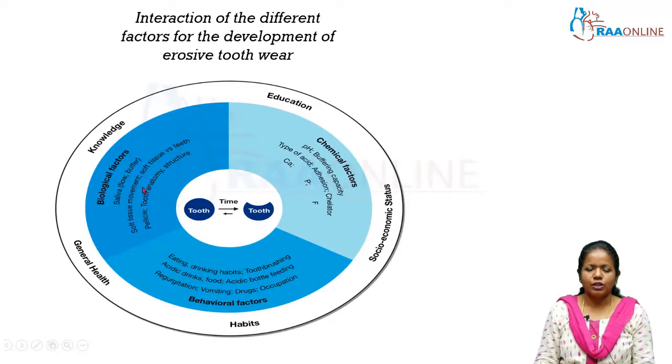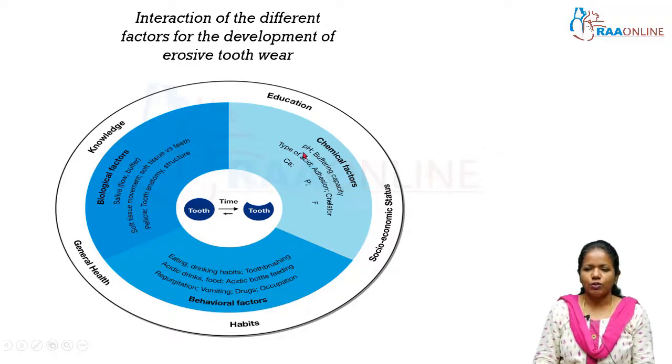This chart shows how these factors interact over a period of time to cause tooth structure loss. Biologic factors involve saliva action, soft tissue movement, soft tissue versus teeth, the pellicle action, and tooth anatomy and the structure of the teeth. All these are biologic factors that have a role in causing tooth surface loss.